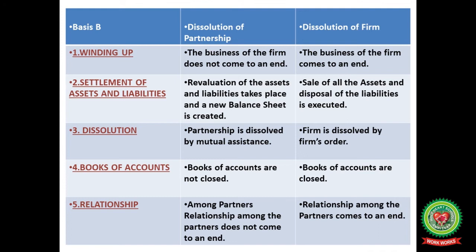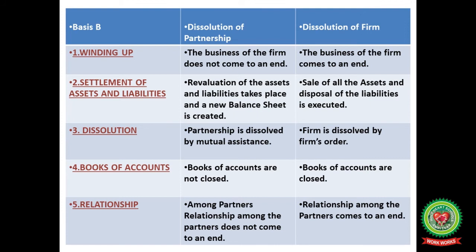The business of the firm does not come to an end. If the deed is dissolved, it means your business does not come to an end. But in case of dissolution of firm, the business of the firm comes to an end.